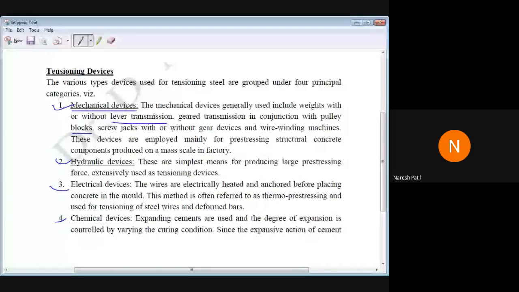So the mechanical equipment or machine will be used to stretch out the cable, and it will have its accessories like pulley, blocks, jack, and other things. These devices are employed mainly for pre-stressing structural concrete components produced on a mass scale in factory.